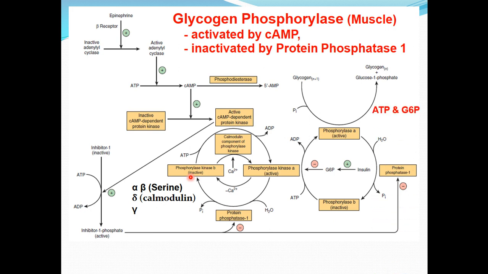The active form of glycogen phosphorylase, that is the glycogen phosphorylase A, in both tissues, that is liver and muscles, is allosterically inhibited by ATP and glucose 6 phosphate. In the liver, but not muscle, free glucose is also an inhibitor of glycogen phosphorylase.